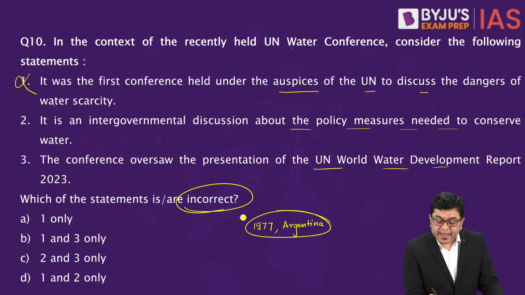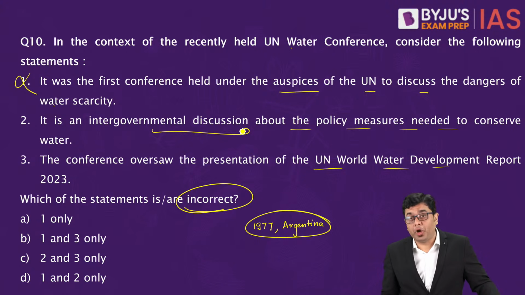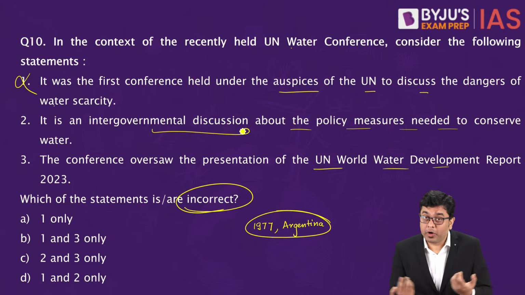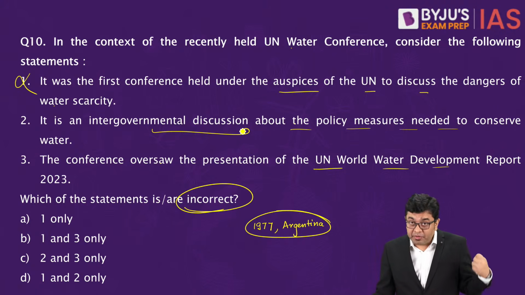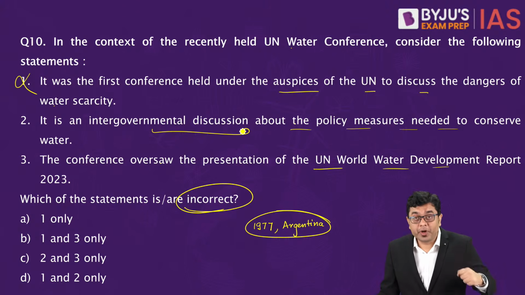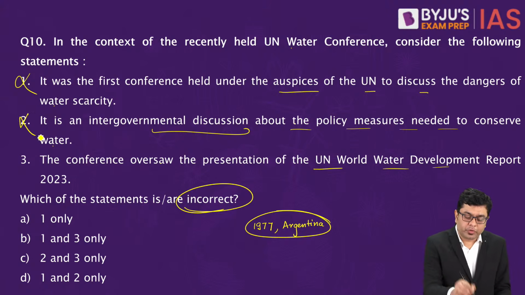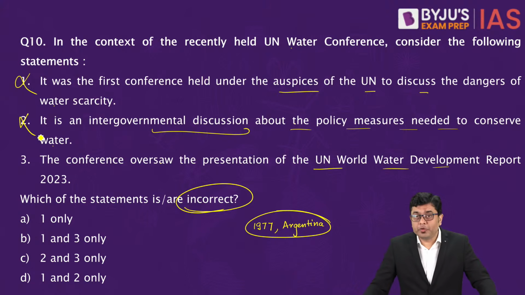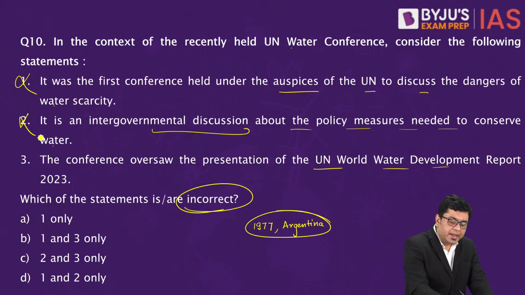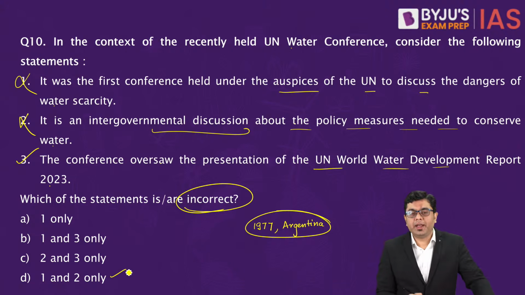Second, it is an intergovernmental discussion about the policy measures. It is not an intergovernmental discussion. It is a discussion of various institutes, NGOs, and civil society organizations, all of them who work for water utilization, water conservation, and water sustainability. All of them were included in this conference. So this is also going to be incorrect. The conference oversaw the presentation of UN World Water Development Report 2023, so this is going to be correct. So here, which of them are incorrect? The answer is going to be D, that is 1 and 2 only.